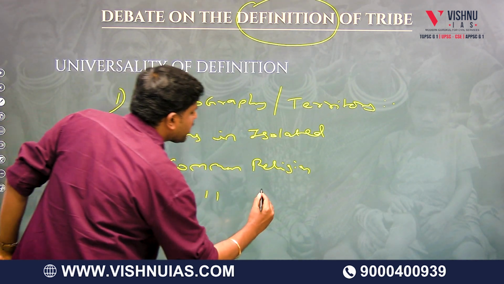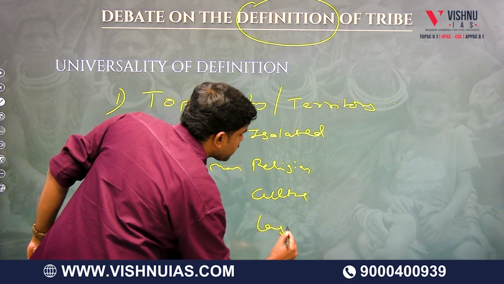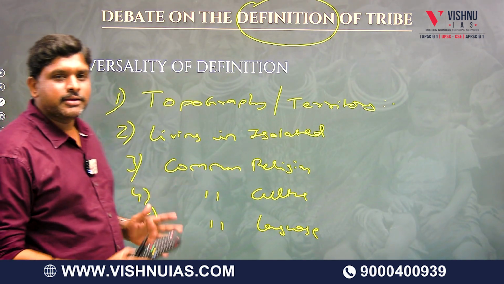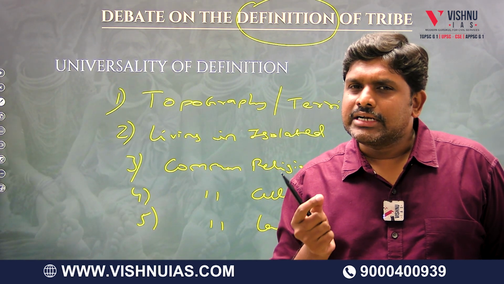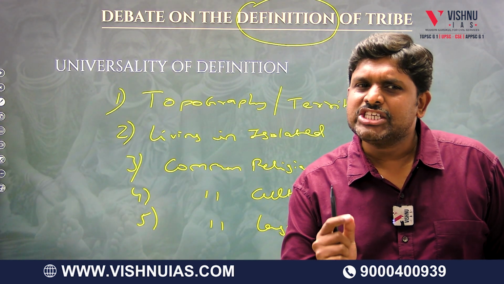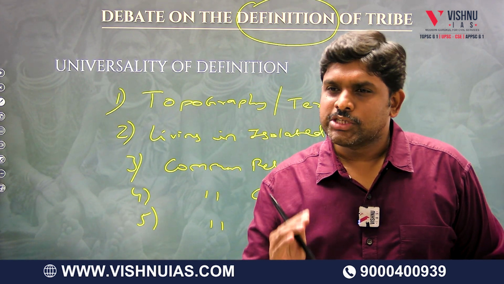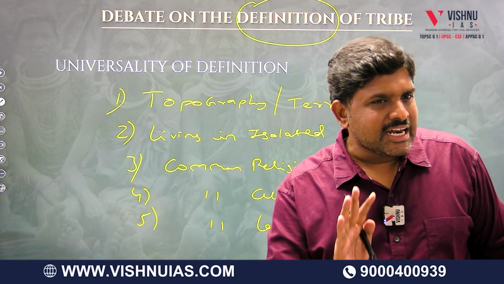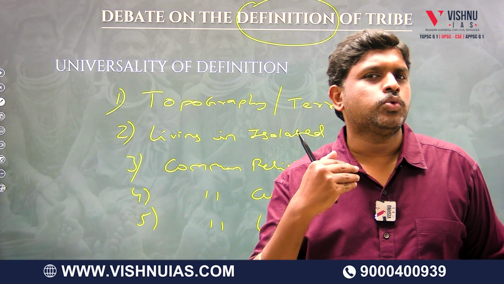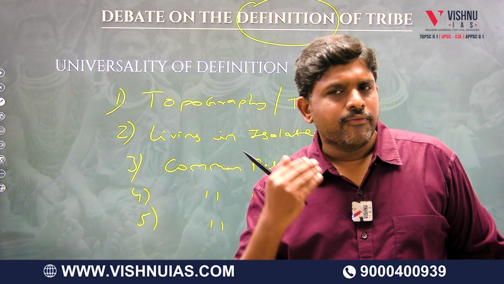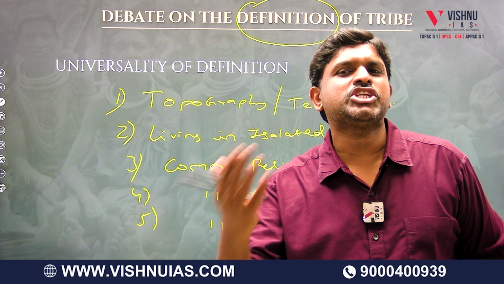They have their own common culture. They have their own common language. You tell me. Common religion: are the tribes following their own religion, or are they also worshipping the mainstream religion? They are also worshipping the mainstream religion. Common language: are they speaking their own languages? For example, I am using this example: are the Lambada tribal community using their Lambada language, or are they speaking mainstream languages?